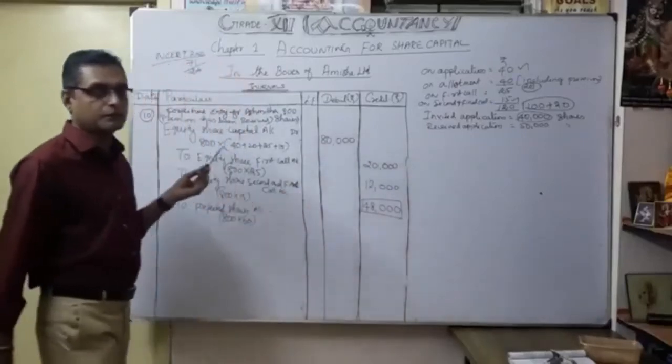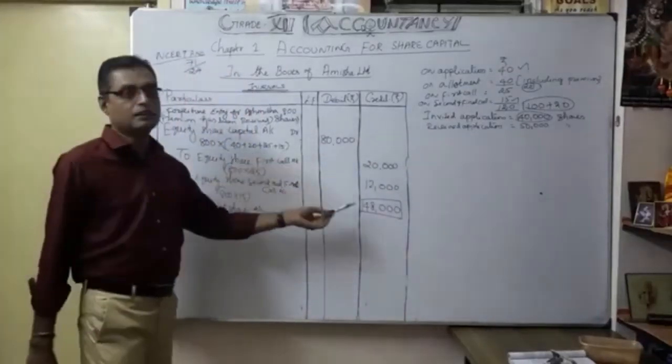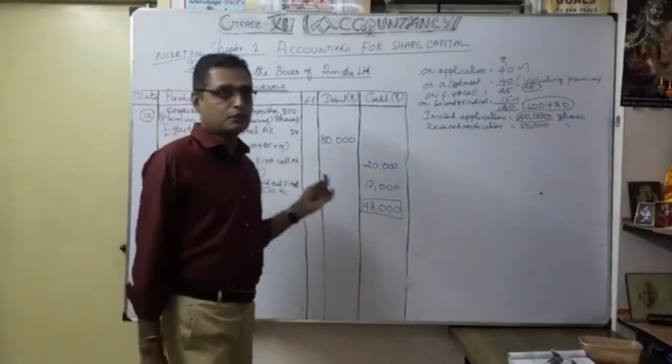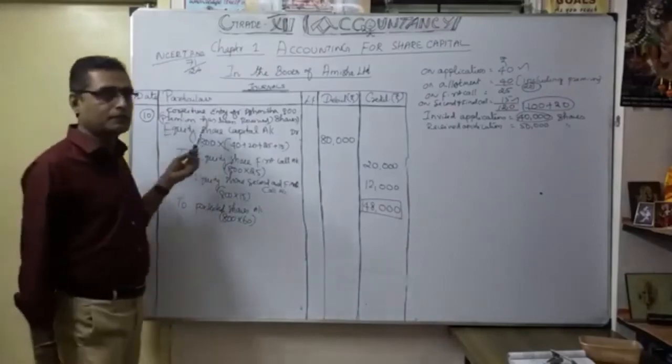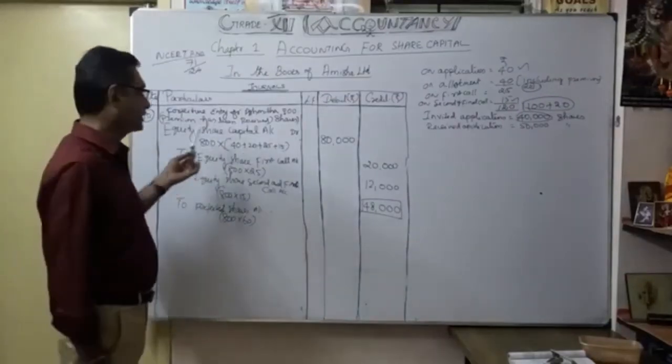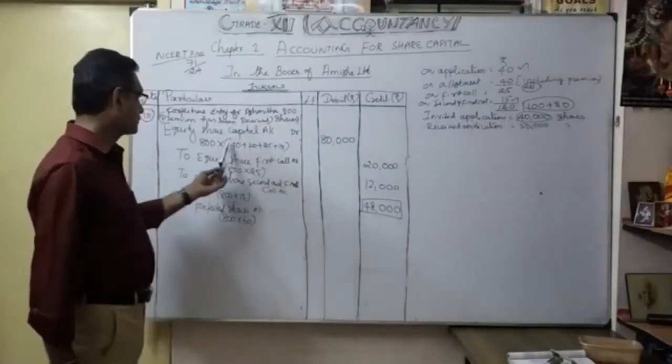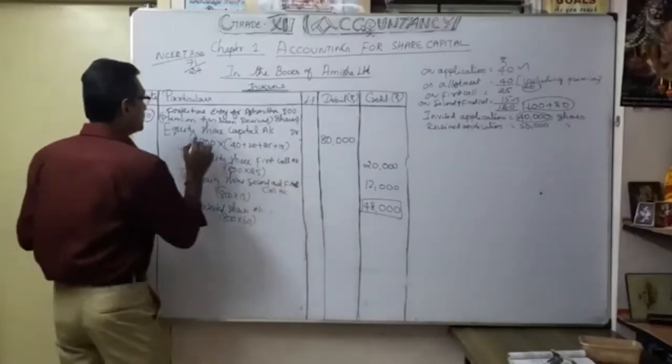You should be very careful to verify whether both sides, debit and credit, are equally tallied. You understood now this forfeiture entry, especially where security premium has been received. Once received, how it is entered is clearly shown here. When you write like this, you can do the work very easily.